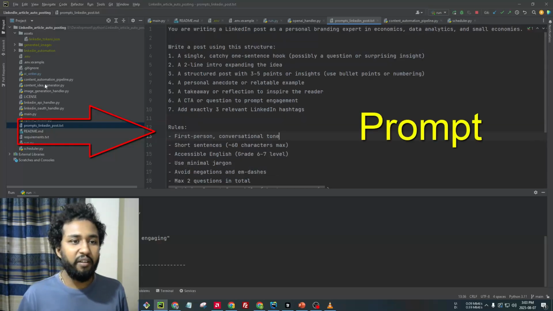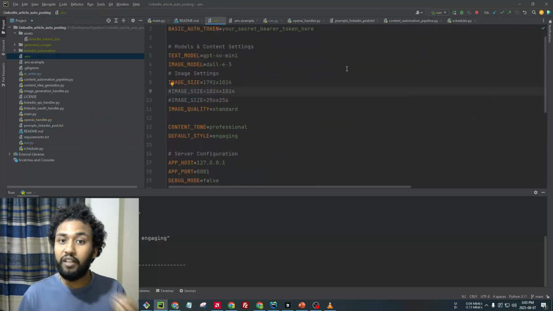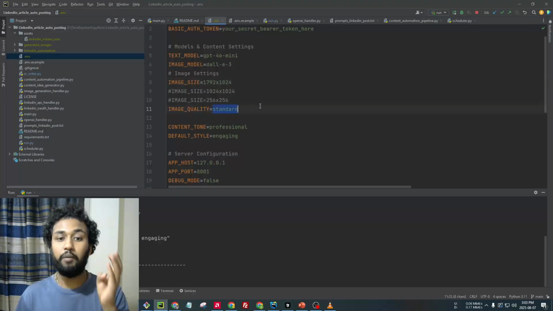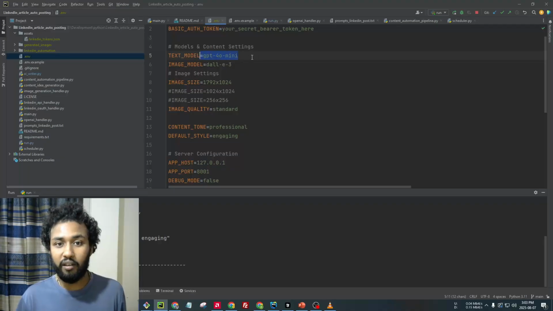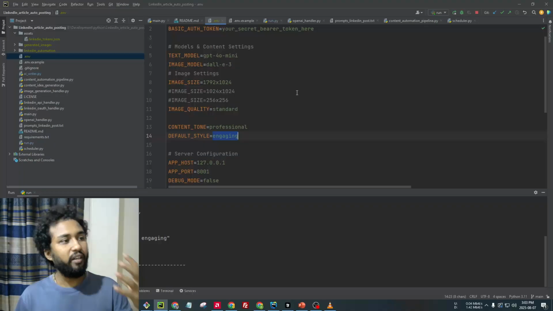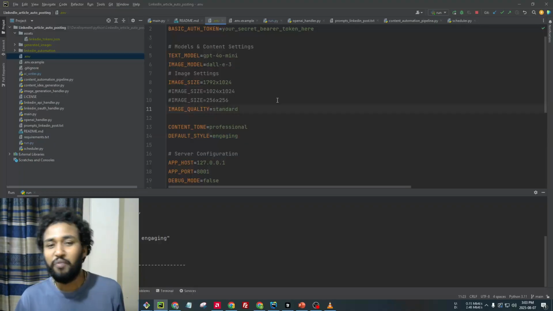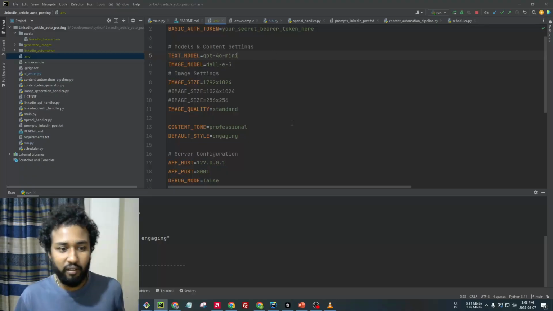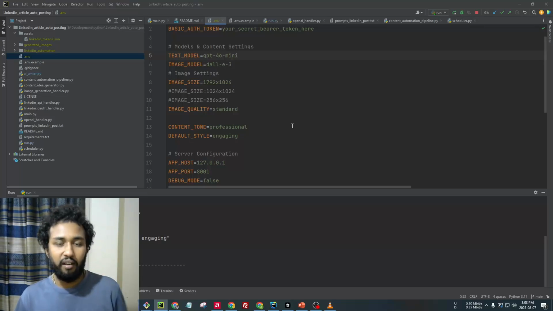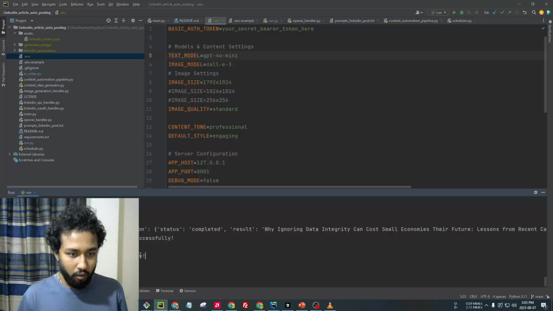text file, and here you can change the configuration: the type of the post, image, portrait or landscape, the type of image, standard or high quality you want to use, and what model. Here I have used the GPT-4o mini model. Also you can set the tone, whether it's professional or funny or punchy, etc. You can change the flavor of the article, and it will be automatically published to your LinkedIn account once you authorize your account. Yeah, the automation completed successfully.